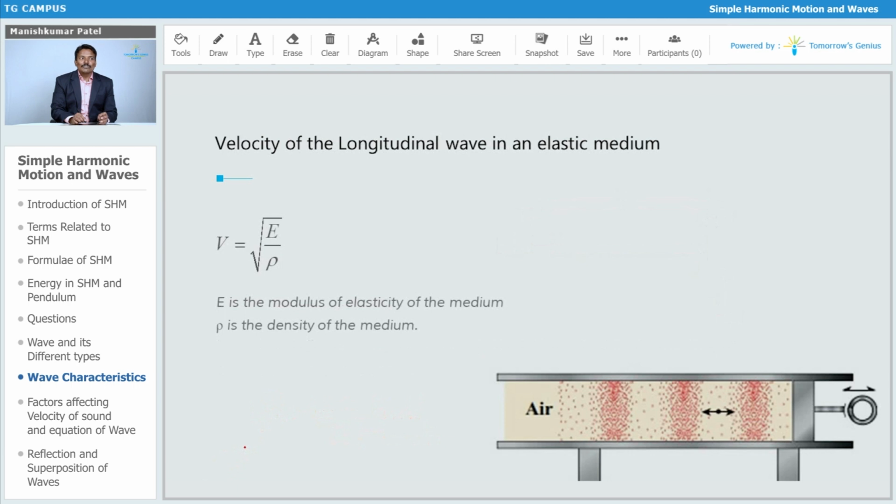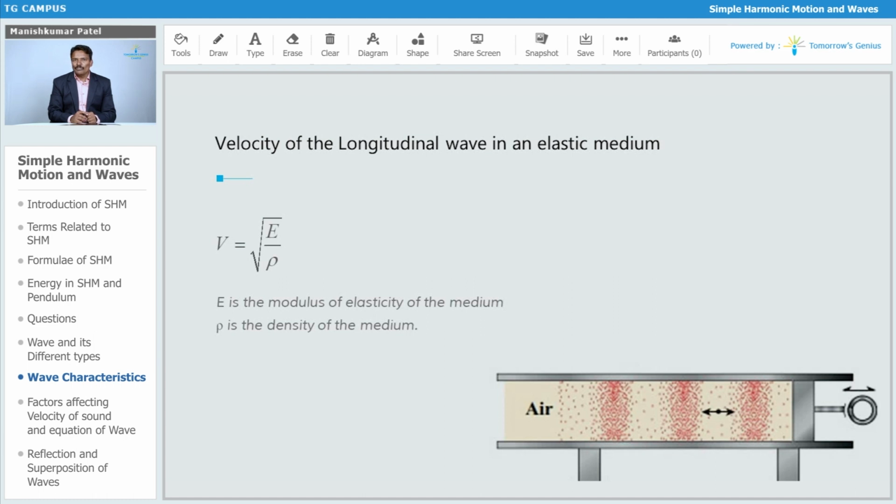Again, the velocity of longitudinal waves in an elastic medium. How are sound waves going to propagate? Mainly through compression and rarefaction. The particles of the medium are going to compress and again rarefy. That mainly depends on the modulus of elasticity of the medium through which the sound wave is traveling, how fast the particles get compressed and again rarefied. That parameter is related to the modulus of elasticity. That is why we say the velocity of sound depends on the elasticity of the medium.